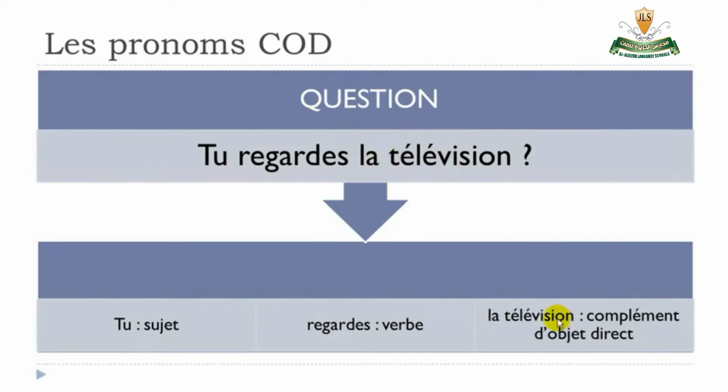So la télévision, that's what we will call complément, because it will complete the sentence here by giving some information. It's objet, it doesn't have anything to do with an object like that, but it's what we call grammatical object, and we say that it's direct because you don't have any preposition between the verb and this complément. Okay, so no preposition, so it's direct.